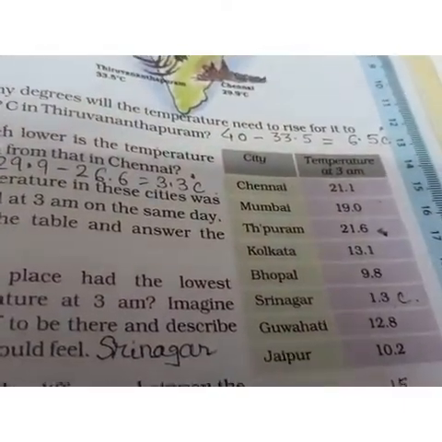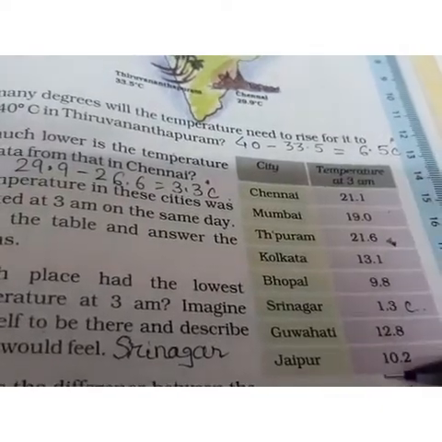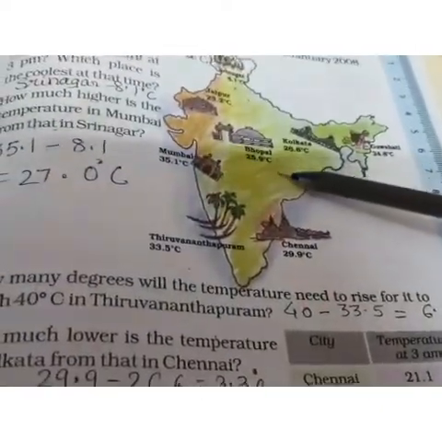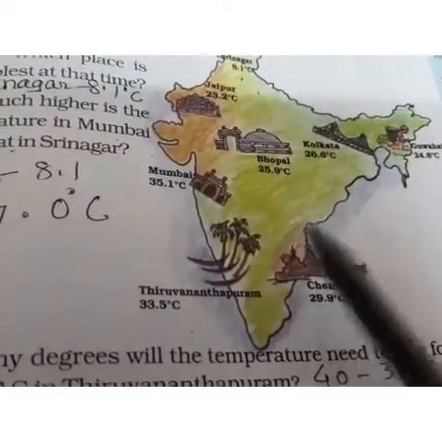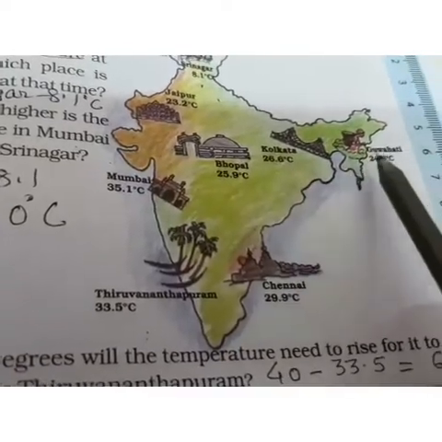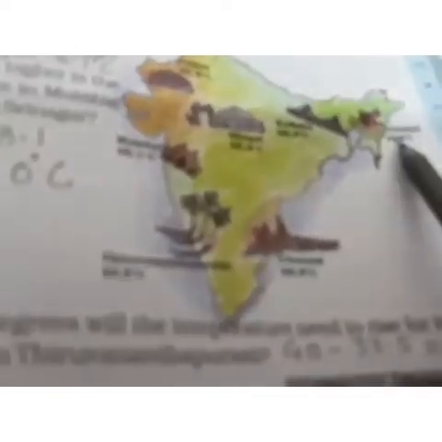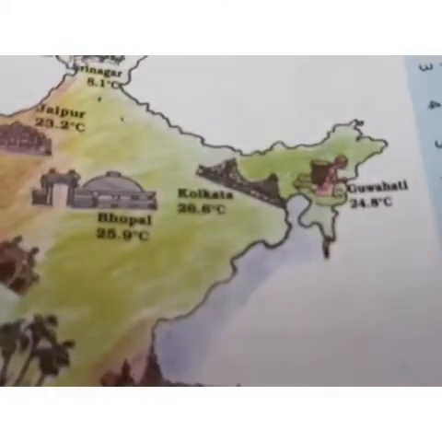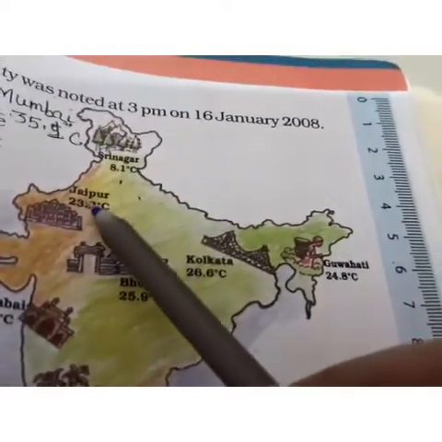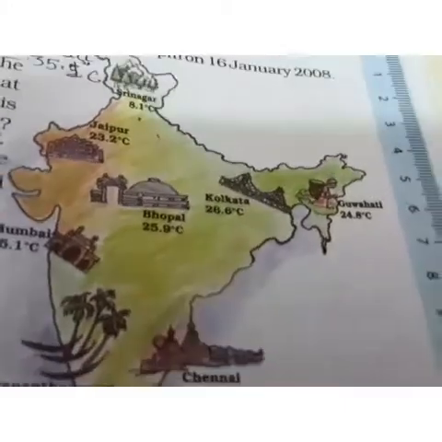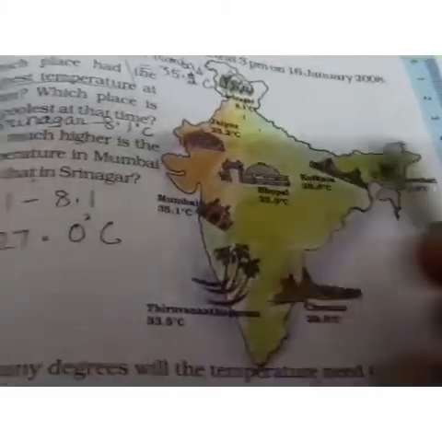And here one chart is given where the temperature is noted at 3 a.m. The temperatures here are of 3 AM, and the temperatures here are noted at 3 PM. Now you can see certain places: Tiruvananthapuram is given, Chennai is given, Mumbai, then Bhopal, Kolkata, then, it is written so small that it's very difficult to read also. It is Ajmer and it is Srinagar. And this one is Guwahati. So you can see the temperatures also mentioned here.